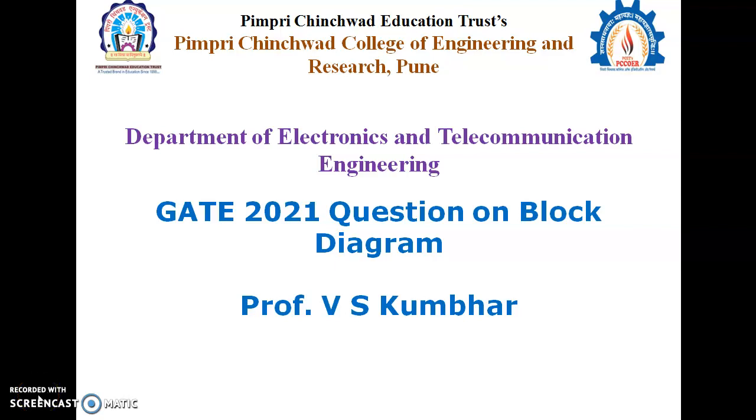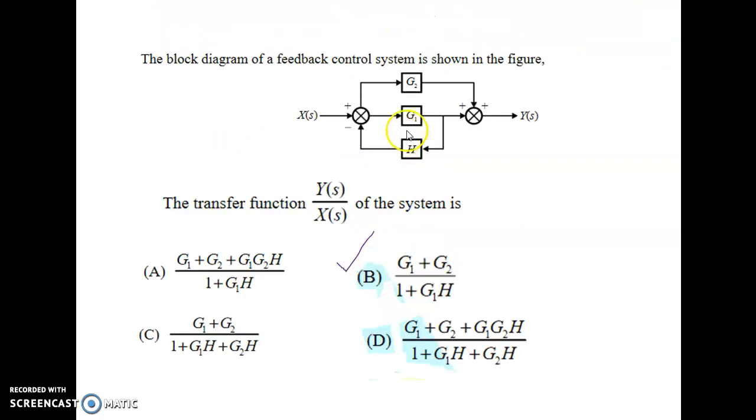In this video, we will discuss the GATE 2021 question on block diagram. The question is: the block diagram of a feedback control system is shown in the figure. This is the block diagram given, and you are asked to calculate the transfer function Y(s)/X(s) of the system, where Y(s) is the Laplace transform of the output and X(s) is the input.